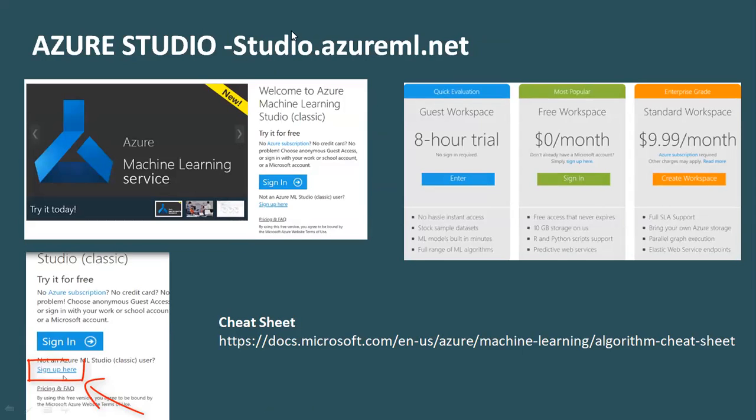Just go to this link, studio.azureml.net. It will take you to this page. Key in your email ID, and it will sign you up here. It will ask you for a password. Create a password, and then it will take you to this page where it will ask you what kind of account you want to create. I have taken the 8-hour trial for this particular training, and you can go for a paid workspace if you know that you're going to use it professionally for a very long time.